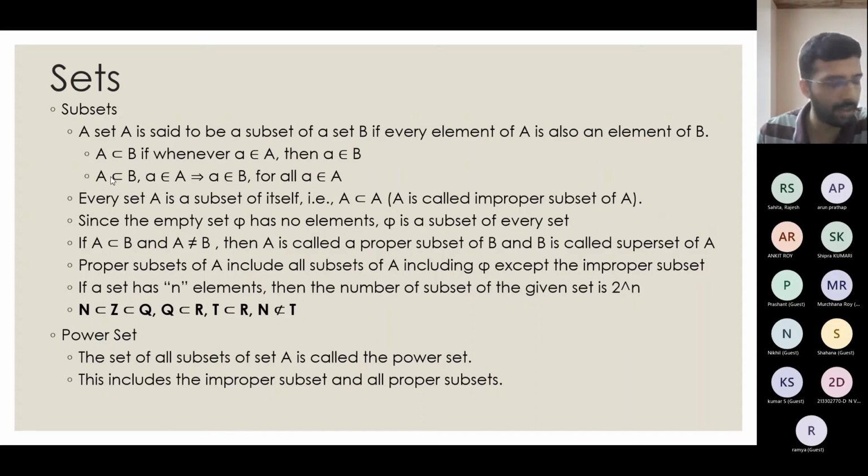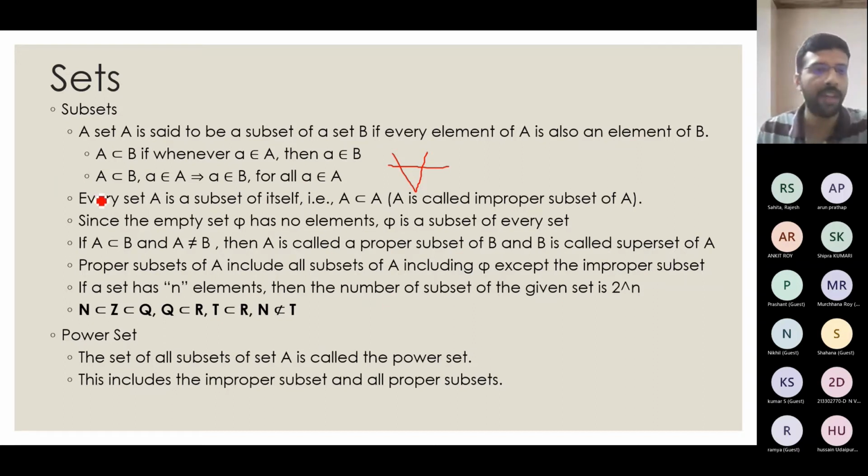And we will denote it with a notation like this. Written mathematically, it is similar to the second line: A is a subset of B if for every element a, a small a element of capital A, that element small a is present in capital B as well. This is how we denote it mathematically. If we go one more level, we will use a symbol like this, which denotes "for all". That will be the fully mathematical description: A is a subset of B if, and the words "for every" which I have written here will be replaced by this symbol. That is the full mathematical representation of a subset.